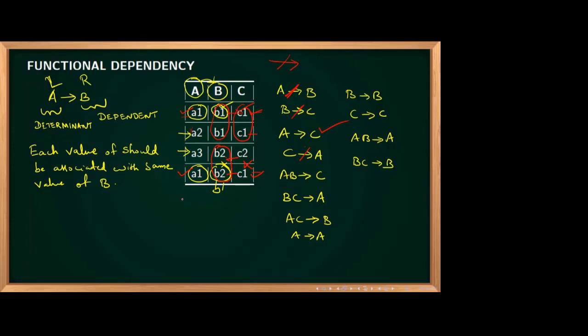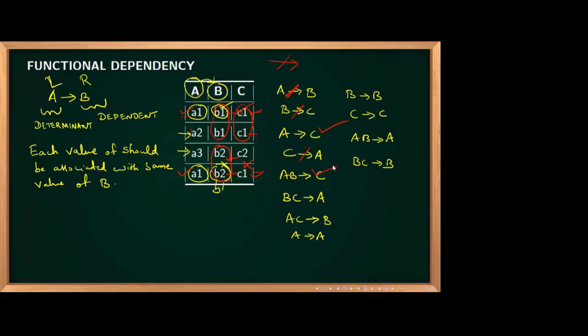AB determines C. Is it correct? AB means combinedly you have to take. A1, B1. Whether A1, B1 is repeating? No. A2, B1, whether it is repeating? No. A3, B2. No. A1, B2. No. So there is no issue. So AB to C is correct.